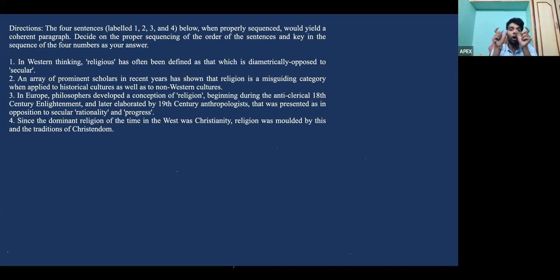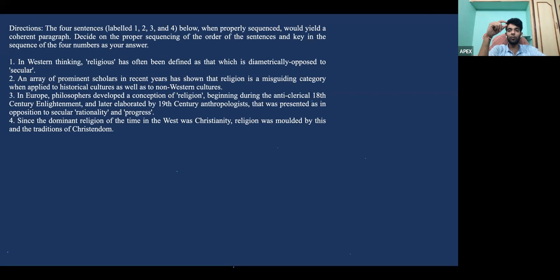We are talking about 2 opposite poles. So although this seems like a very generic statement, this has already been mentioned in the first statement, where in Western thinking, religious has often been defined as that which is diametrically opposite to secular. So 1 and 3 are a mandatory pair.